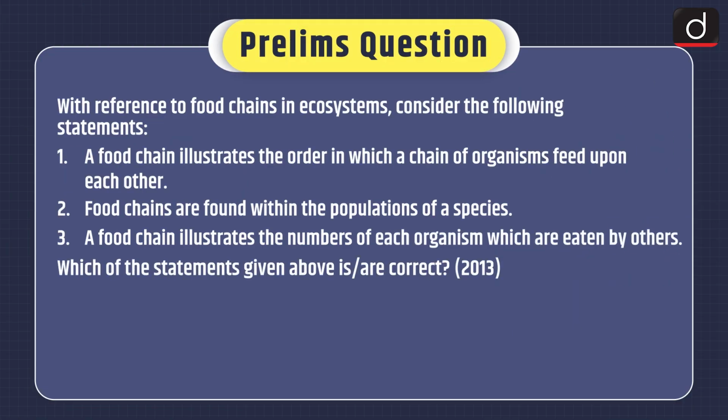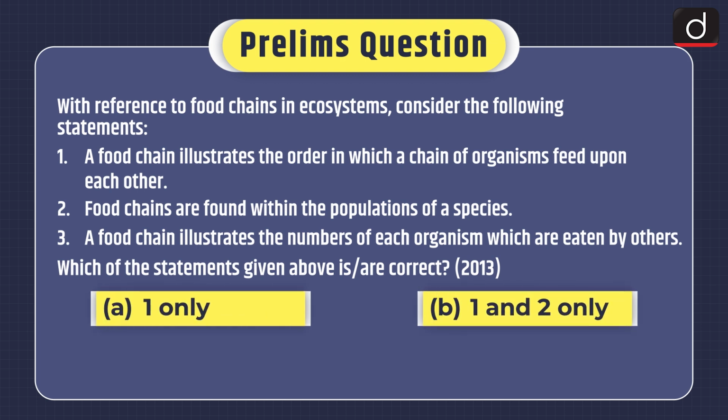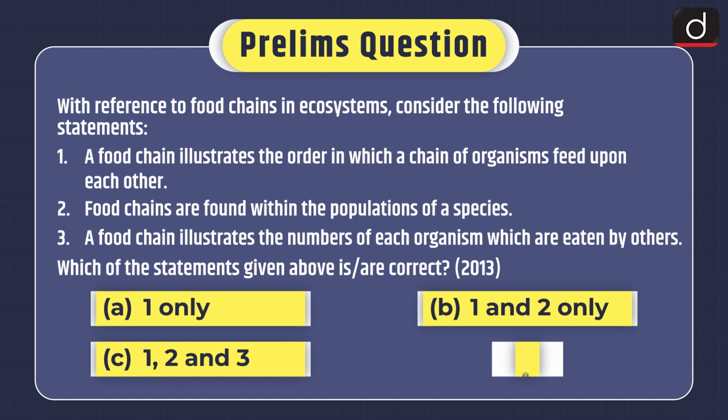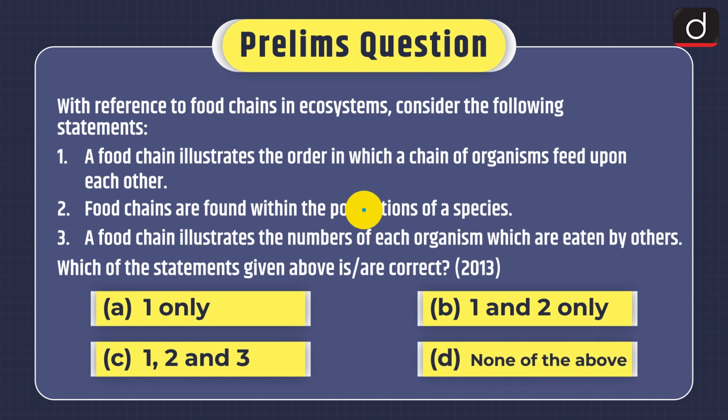First of all, prelims question. With reference to food chains in ecosystems, consider the following statements. 1. A food chain illustrates the order in which a chain of organisms feed upon each other. 2. Food chains are found within the population of a species. 3. A food chain illustrates the numbers of each organism which are eaten by others. Which of the statements given above is or are correct? 1 only, 1 and 2 only, 1, 2 and 3, or none of the above?